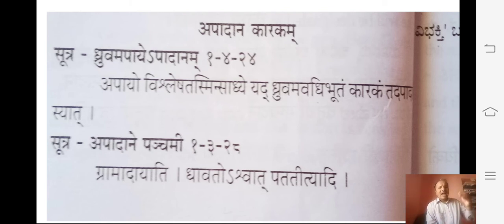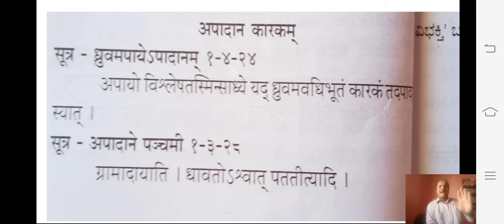Rukshat phalam patati: the phala is the separation. That is apadana, dhruvam apaya, perfect separation. Here they have given the example grama dayati. He is separated from the grama. The grama shabda should be in the panchami vibhakti. Gramat ayati, with sandhi it becomes grama dayati.